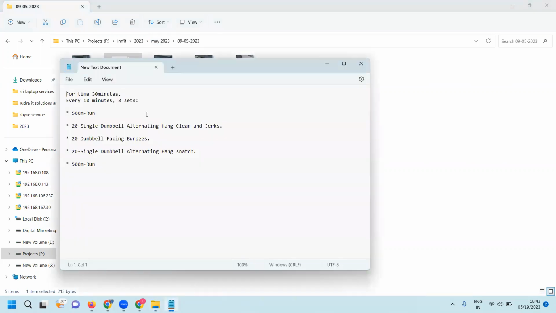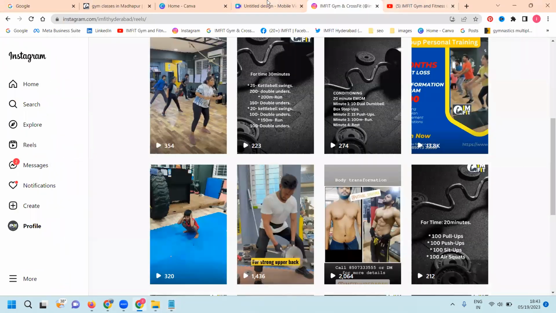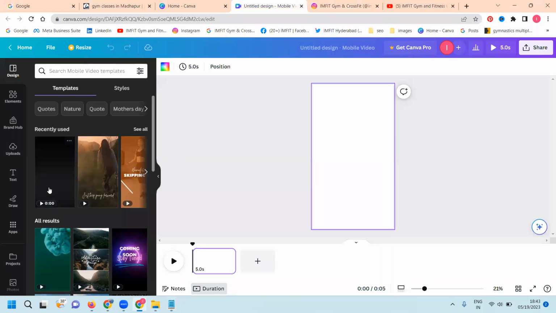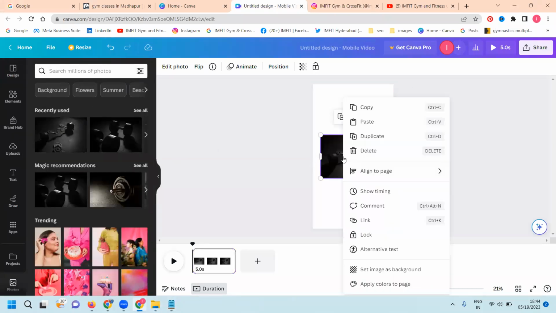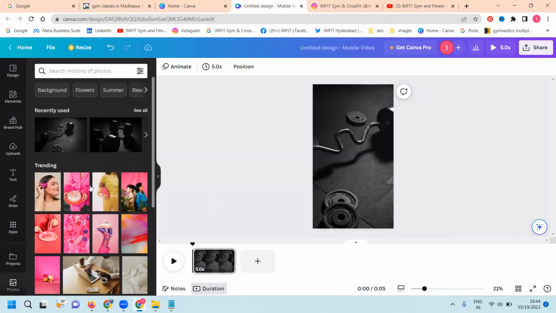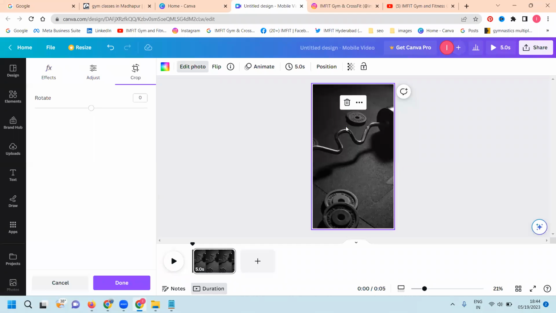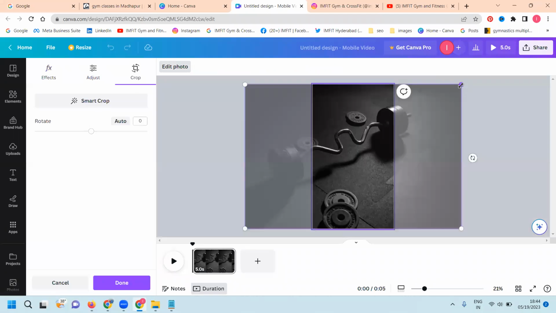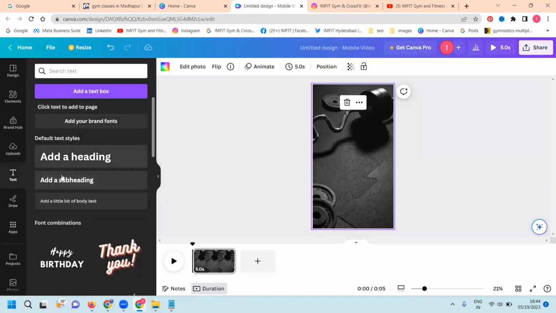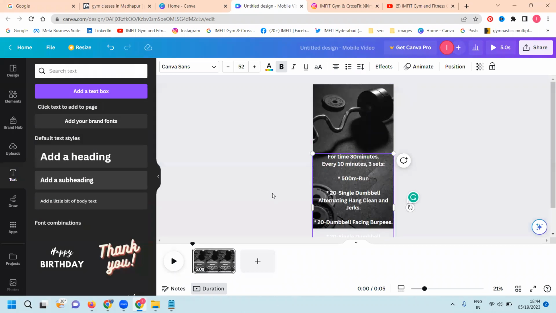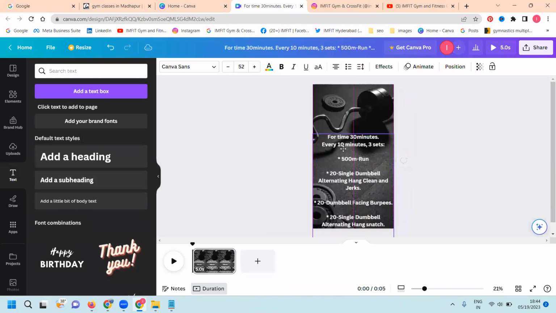First of all, copy the text. For video making, select 1080 by 1920 pixels and photos, such as gym photos, and you can select one color here. After selecting, just double click and use it here. Immediately you can select the action.